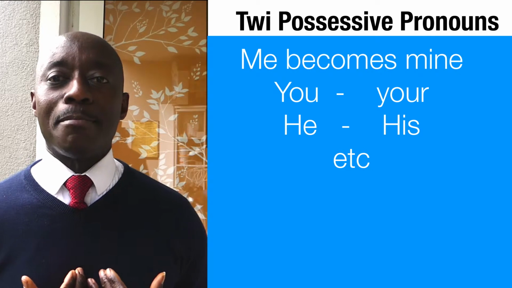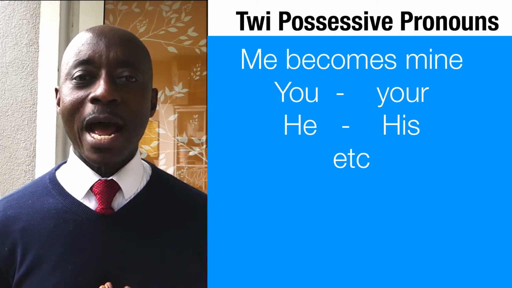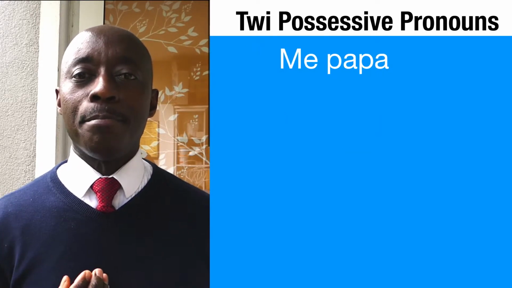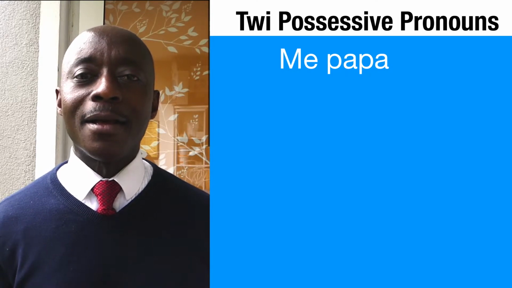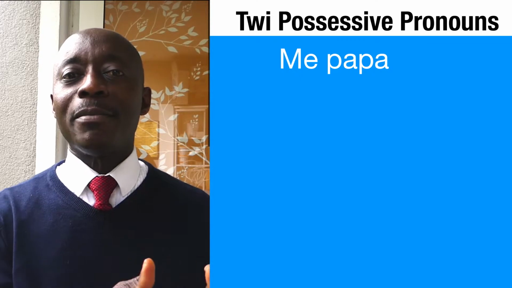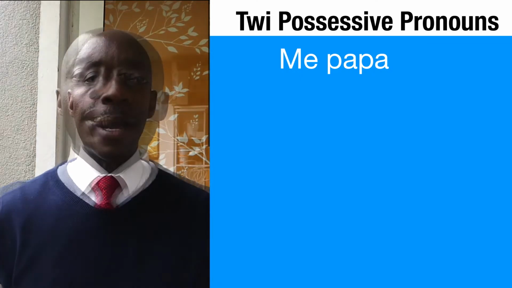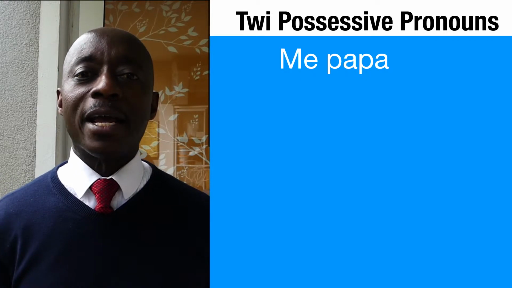So if I want to say my father, how would I write that? I will say me papa, but I will write me and papa separately. So me papa, my father.